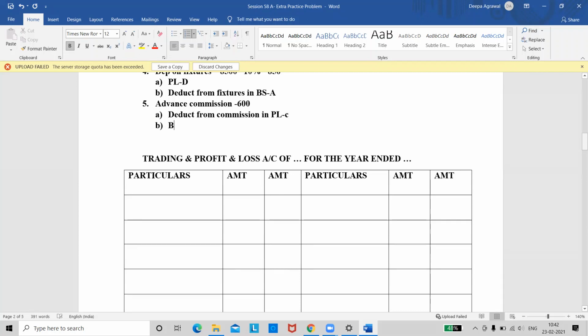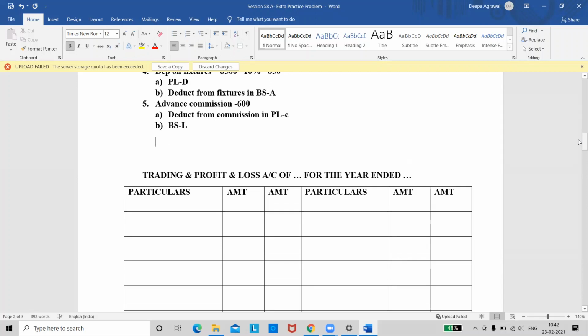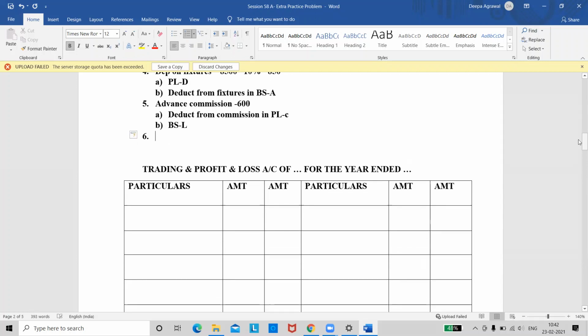And second treatment, where do I show in the balance sheet? Is it an asset or liability? Think and tell, is it asset or liability? Liability, ma'am. Sure? Yes, ma'am. Okay, liability, very good. Because we have received it in advance and we did not still work for it.